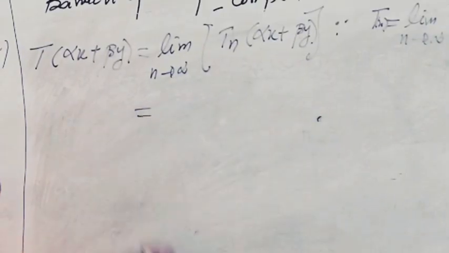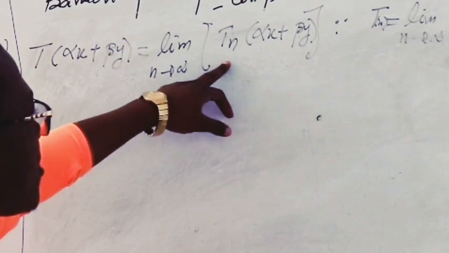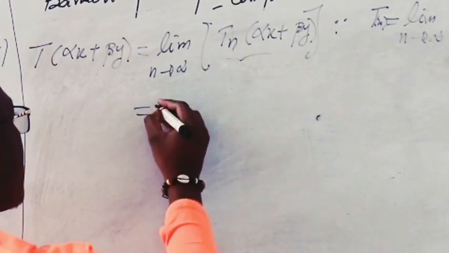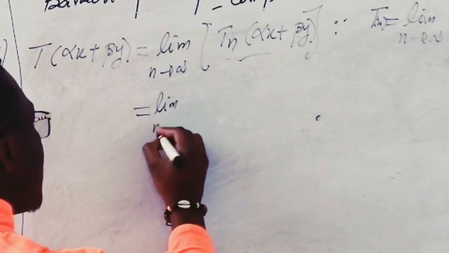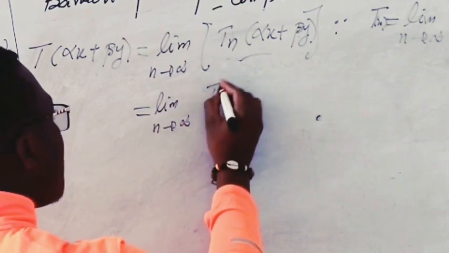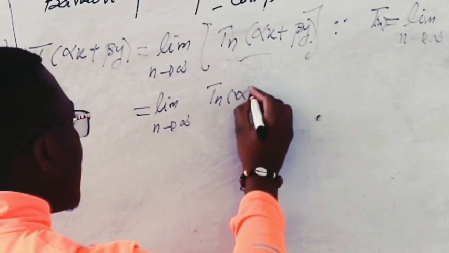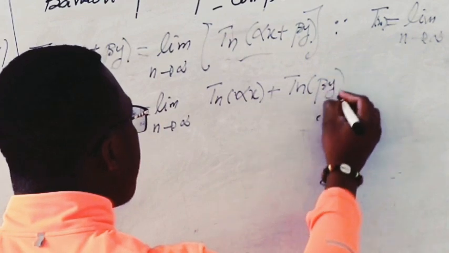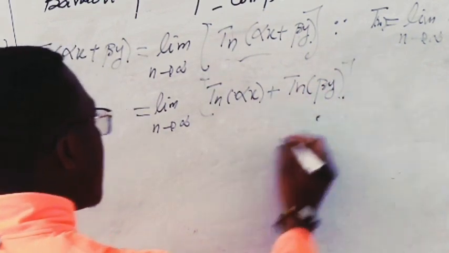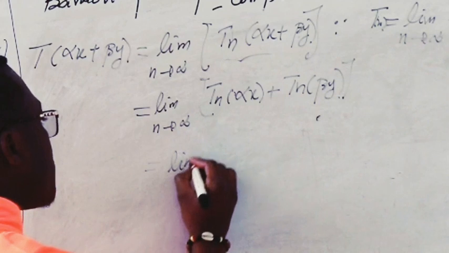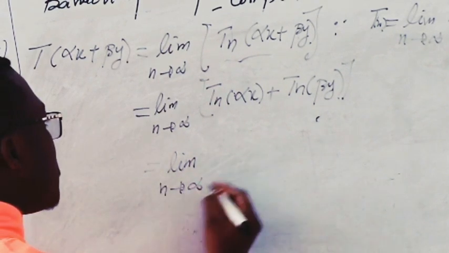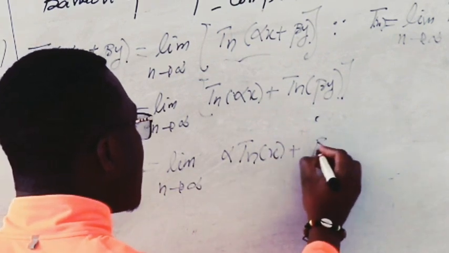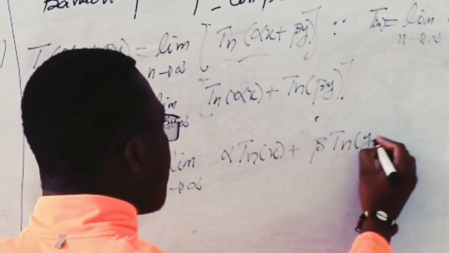Now, since Tn is a linear transformation, we can apply the definition of linear transformation there, and we have limit when n tends to infinity of Tn of alpha x plus Tn of beta y. And this is equal to limit of alpha Tn of x plus beta Tn of y.